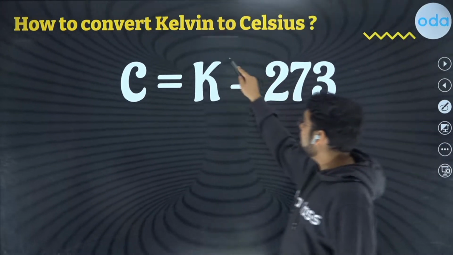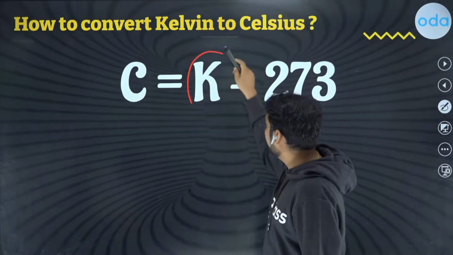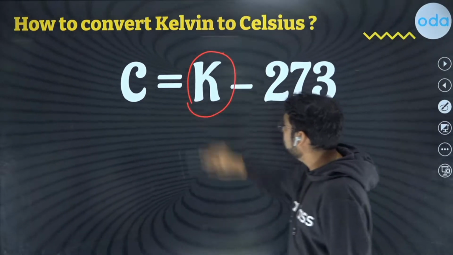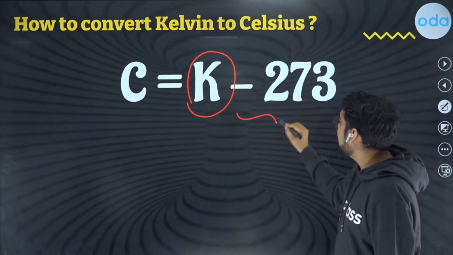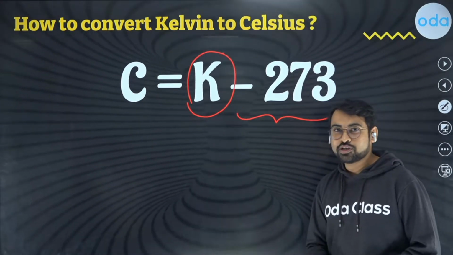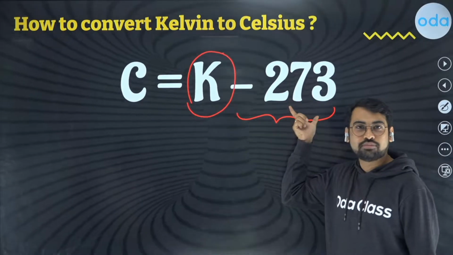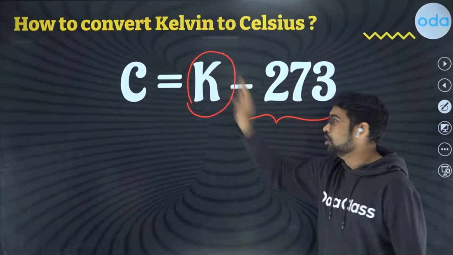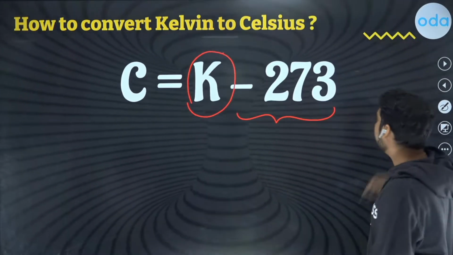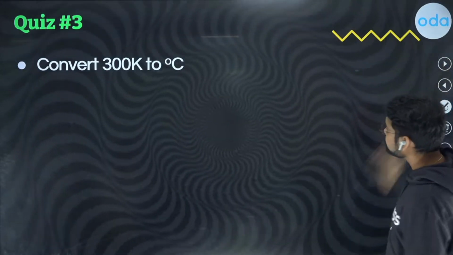If you are given the value of degree Kelvin, how can you convert it to Celsius? You just subtract 273. This is that important number that you can remember: once you subtract 273 from Kelvins, you get degree Celsius. Let's see an example over here as well.